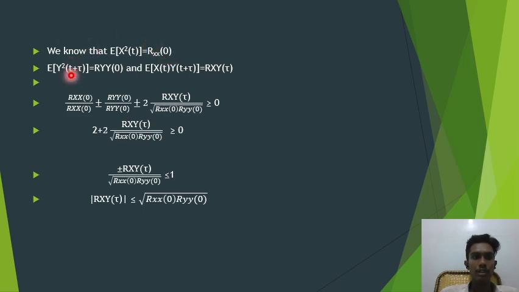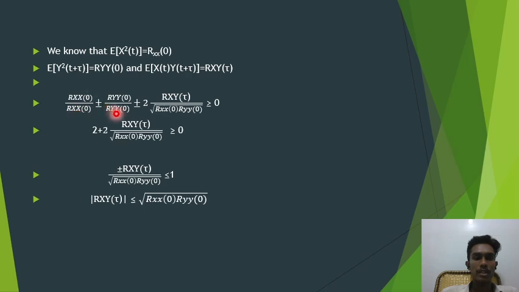We substitute that, and expectation of y square of t plus tau is equal to Ryy of 0. And expectation of x of t into y of t plus tau is nothing but Rxy of tau, the cross correlation function. If we substitute that, E of x square means Rxx of 0, we will get Rxx of 0 by Rxx of 0 plus Ryy of 0 by Ryy of 0 plus or minus 2 into Rxy of tau by root of Rxx of 0 into Ryy of 0 greater than or equal to 0.